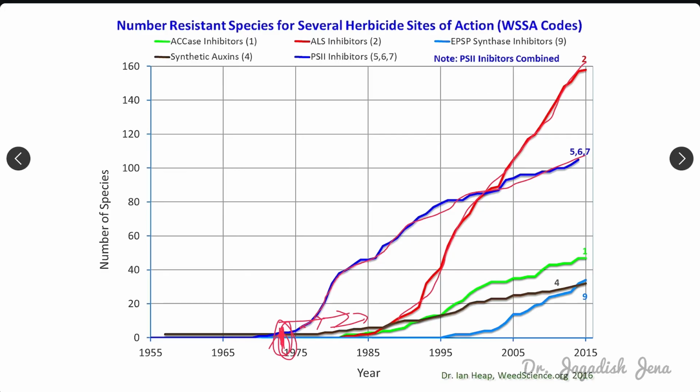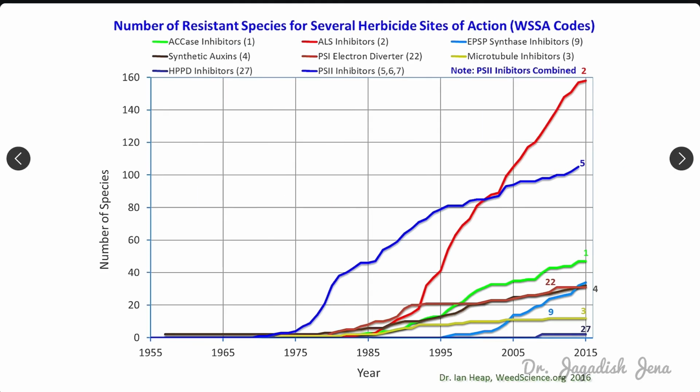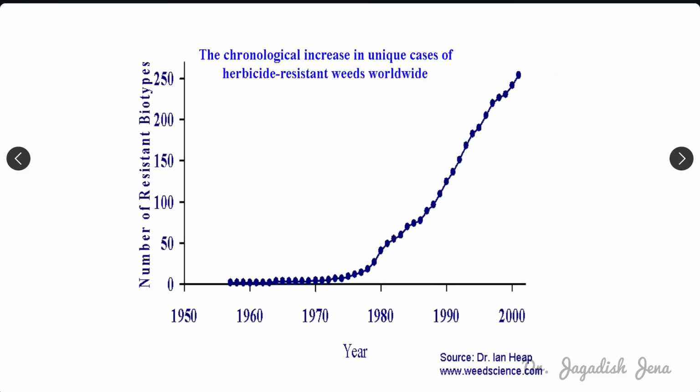And mostly the herbicide resistant weeds showed resistance to the ALS inhibitor group, followed by the PS2 inhibitor group. Okay, so here you can see this is the ALS inhibitor group, then followed by the PS2 inhibitor group, followed by the ACCase inhibitor group, right? Next thing is, these are some reports you can go through if you have time.